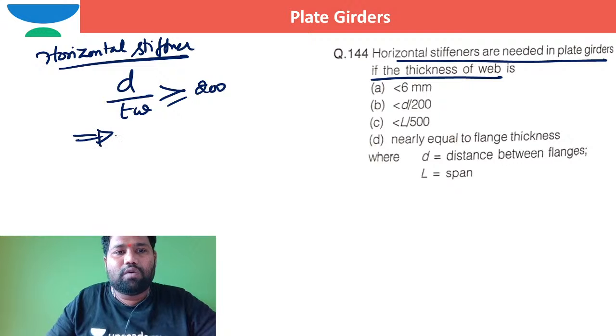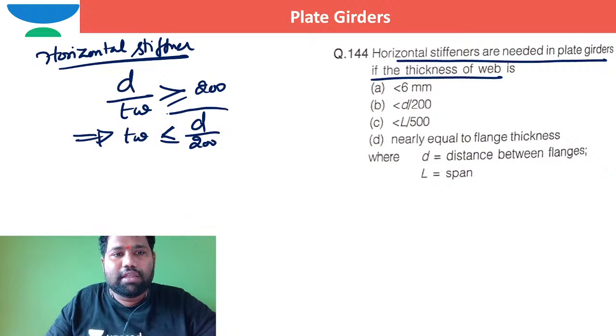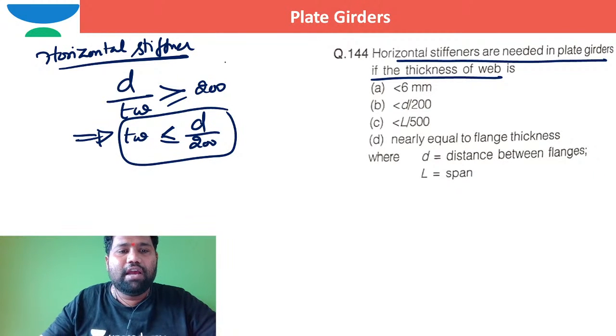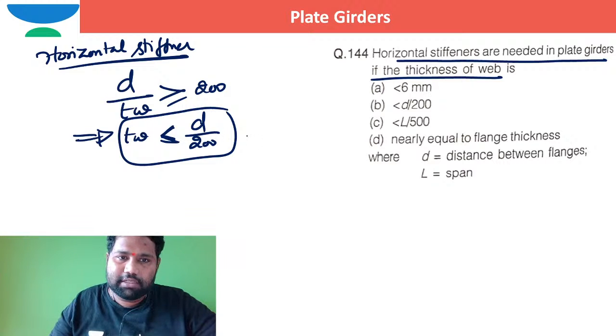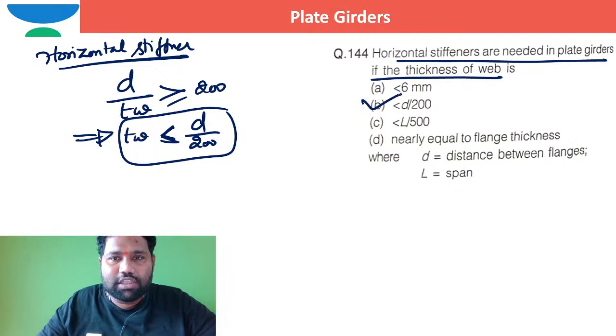Or in other words, tw is less than d by 200. This is when the horizontal stiffener is required. A horizontal stiffener is required when the thickness of the web is less than d by 200. So option B itself is correct.